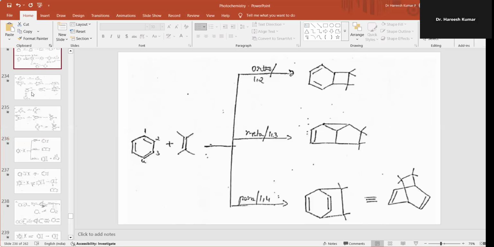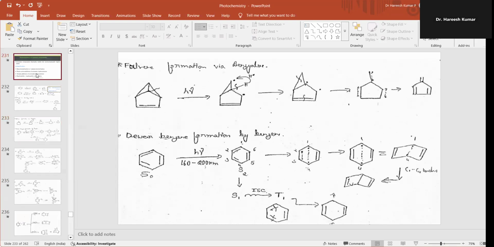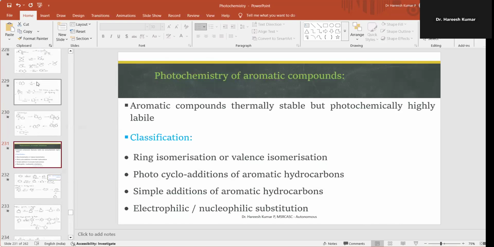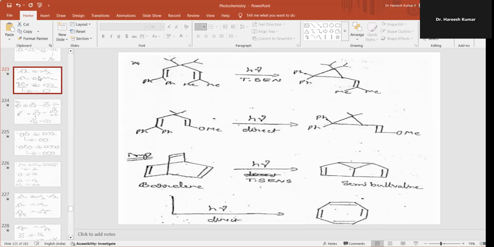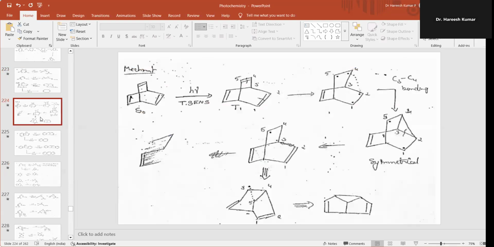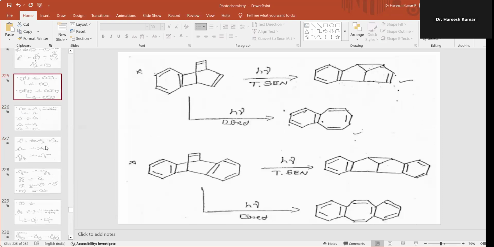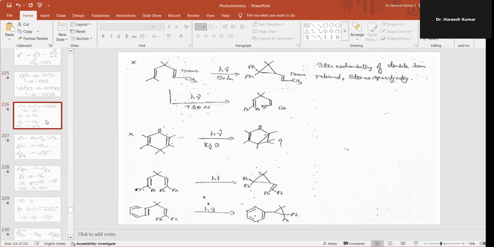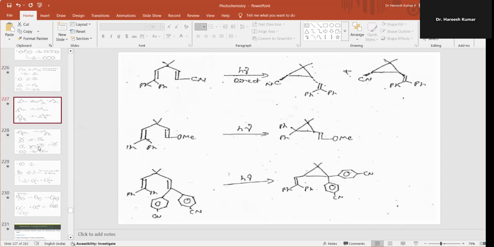So this is again a different one. Here I will show you a few examples of di-π-methane. This is again di-π-methane. This is one more di-π-methane. These are a few more examples of di-π-methane, and again a few more examples.